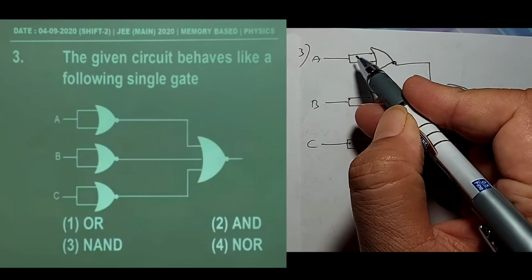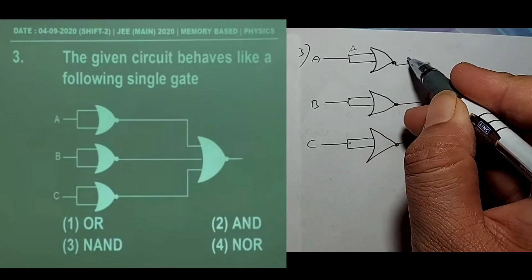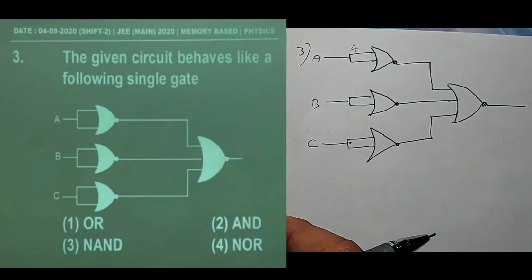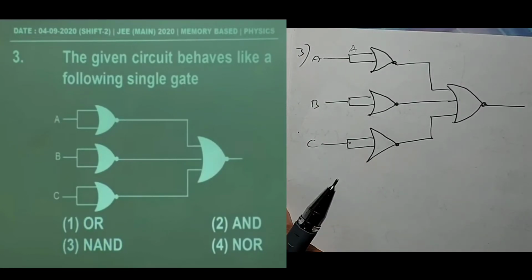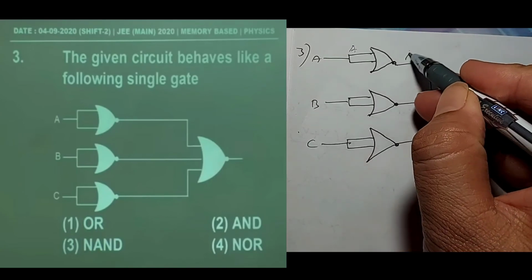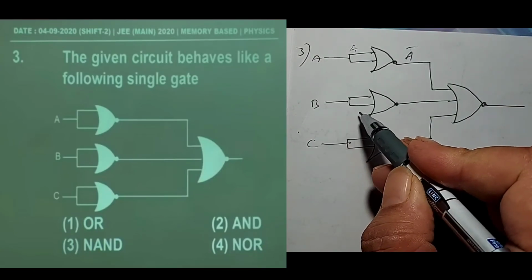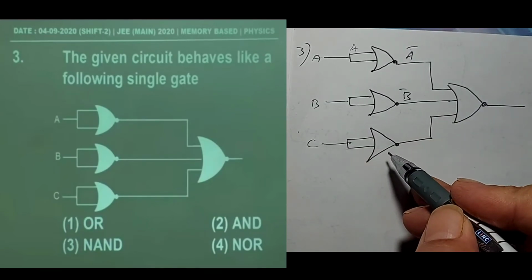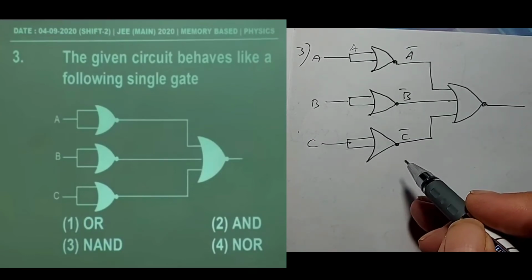Here this is A, both inputs are A. This input comes out as A bar. This is another input B. This comes out as B bar. This is another input C. This comes out as C bar, C complement.